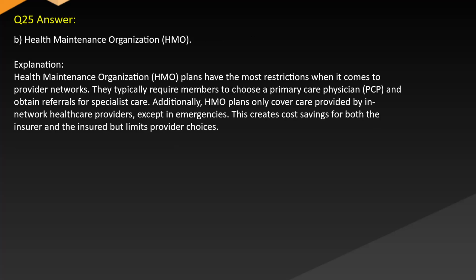Answer B. Health Maintenance Organization (HMO). Explanation. Health Maintenance Organization HMO plans have the most restrictions when it comes to provider networks. They typically require members to choose a primary care physician (PCP) and obtain referrals for specialist care. Additionally, HMO plans only cover care provided by in-network healthcare providers except in emergencies. This creates cost savings for both the insurer and the insured but limits provider choices.